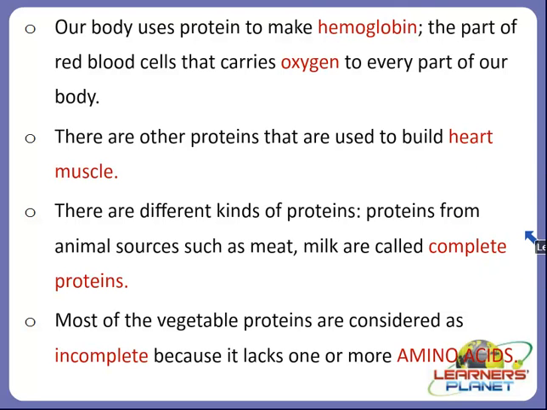So for example, we can't get all the amino acids we need from peanuts alone. If we eat only peanuts, we will not get all the kinds of amino acids. But if we have peanut butter on whole grain bread, that means we are complementing both types of food, right? Then we are all set.